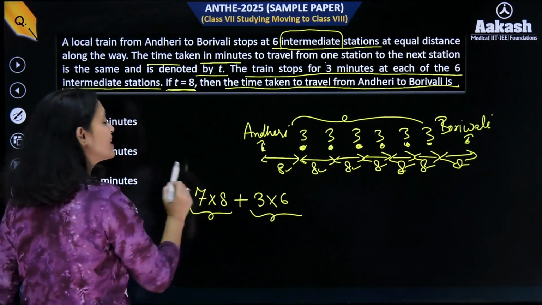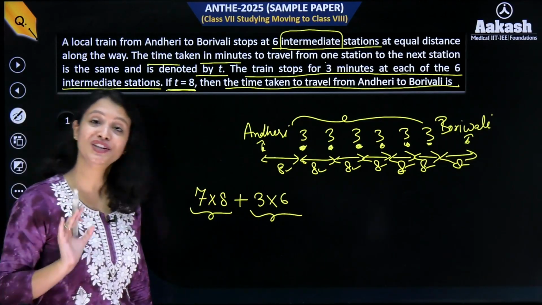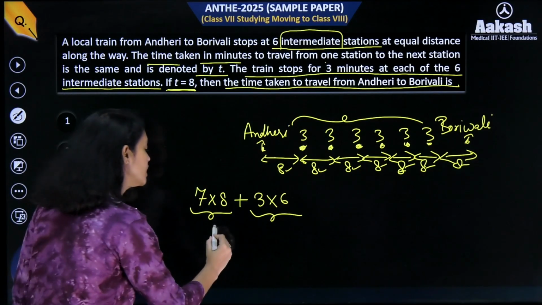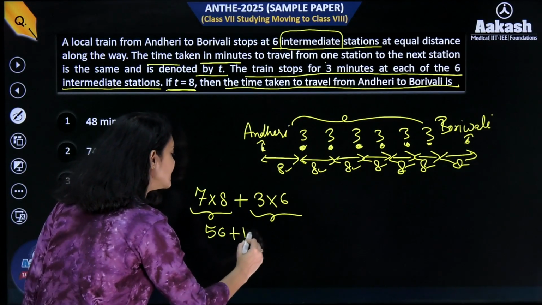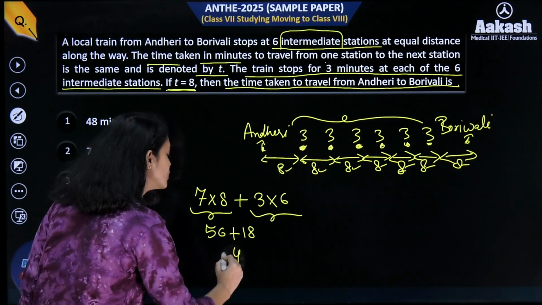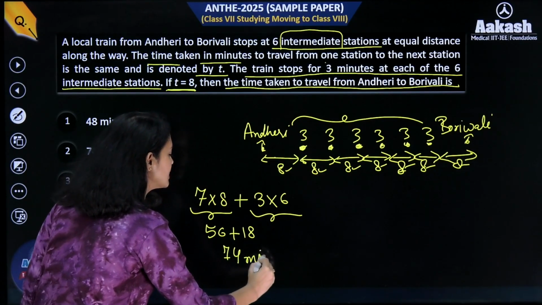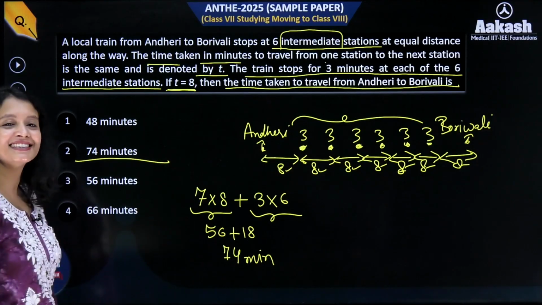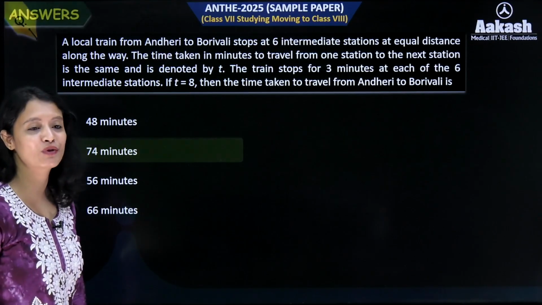Right? So this here gives us the total time taken by the train, and that is what? So here it will become 56 plus 18, right? So this would equal to 74 minutes, everyone. So what's the correct answer? The correct answer is 74 minutes.